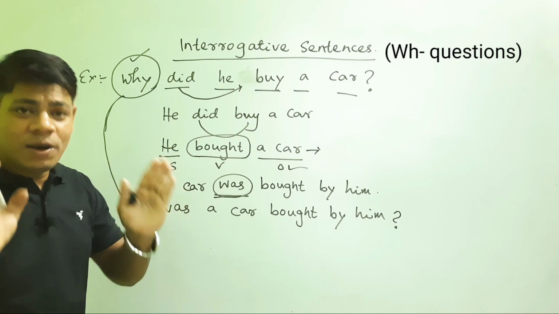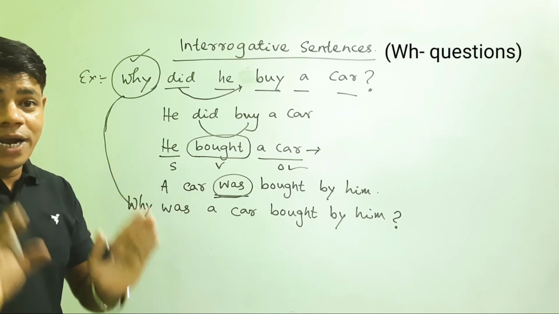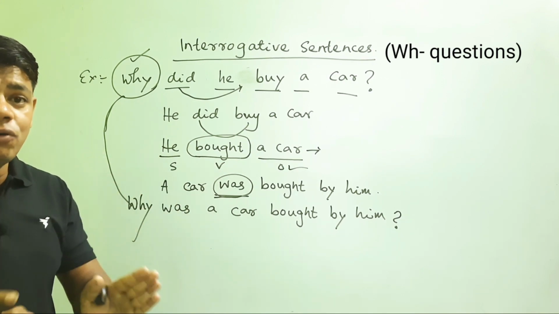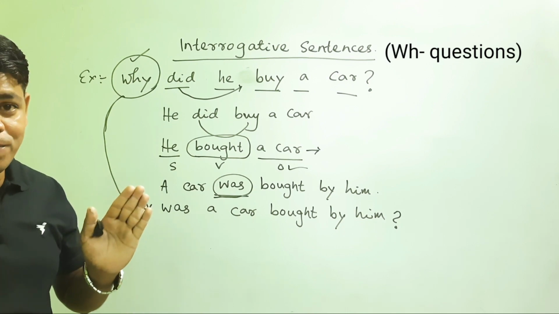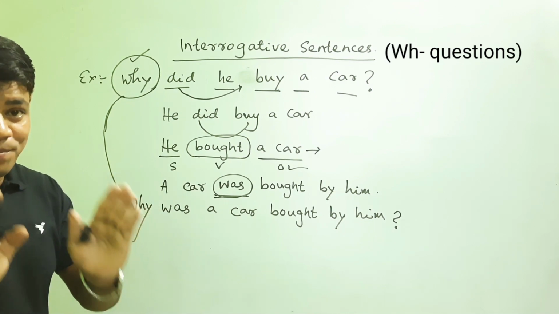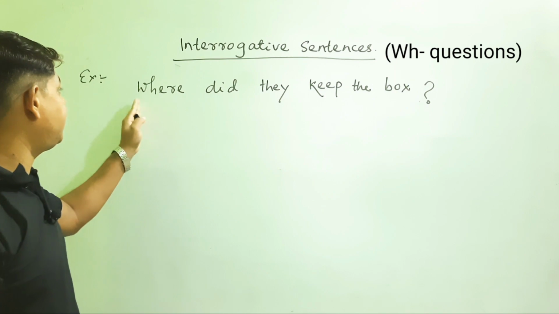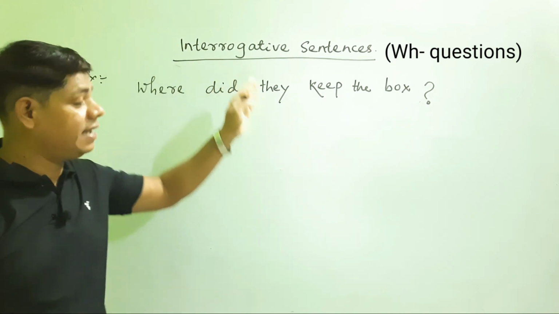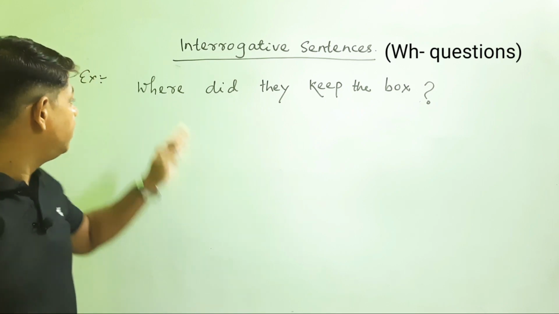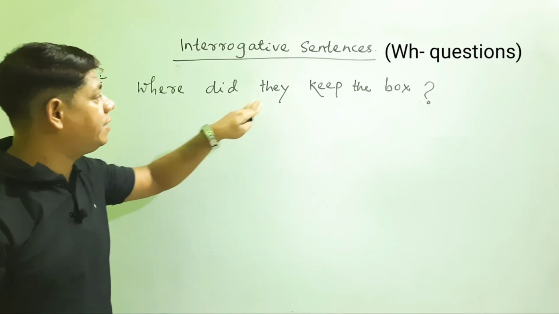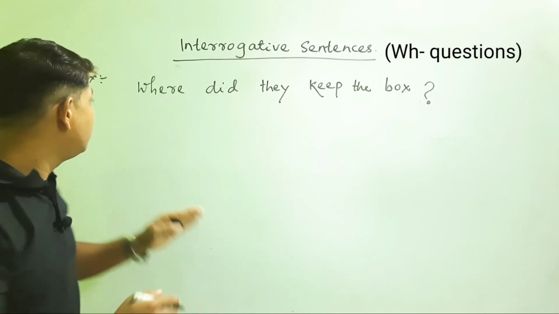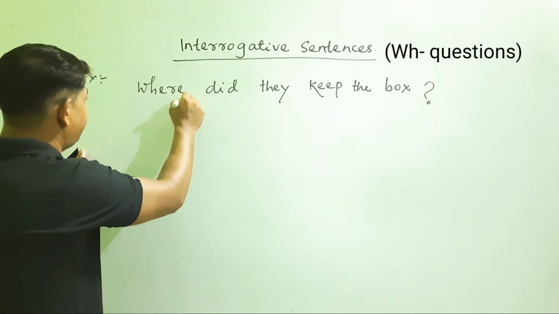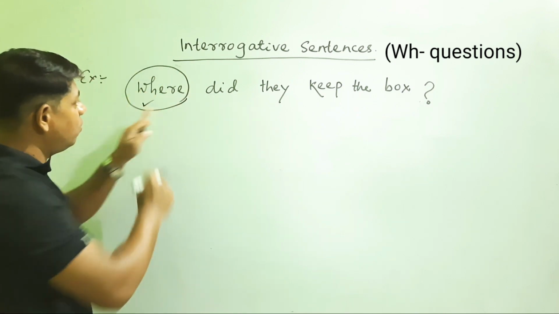One more example can be taken to get a clear-cut idea about an interrogative sentence. So friends, I have got another example to make you very clear about how the interrogative sentence is passivized. The sentence is, where did they keep the box? So before going to passivize the sentence, let us forget about "where."